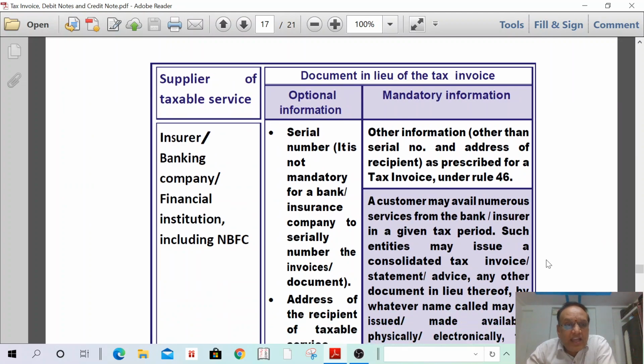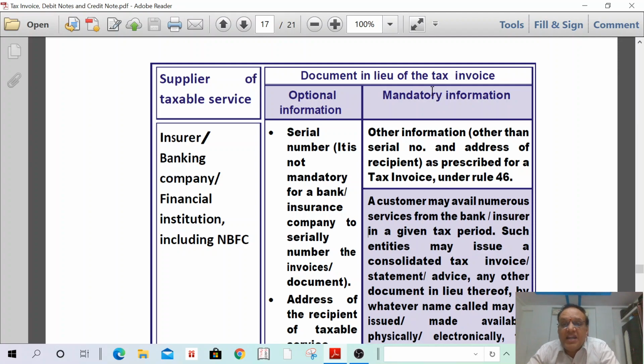I can read right now what that is. First, supplier of taxable services: insurer, banking company, financial institution including non-banking financial corporation. That means an insurance company, banking company, financial institutions or non-banking financial corporations. In all these four cases, they are not required to issue a tax invoice. Serial number is not mandatory for a bank or insurance company to serially number the invoice. They are not required to mention the serial number. Second, the address of the recipient of taxable service is not required.